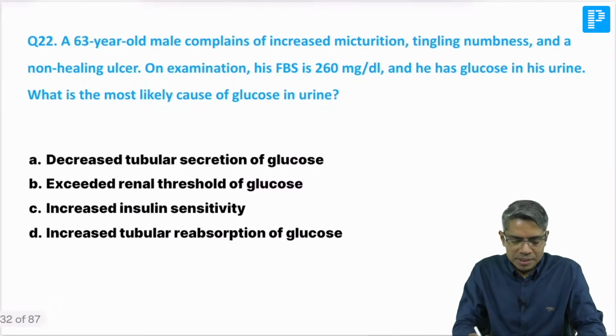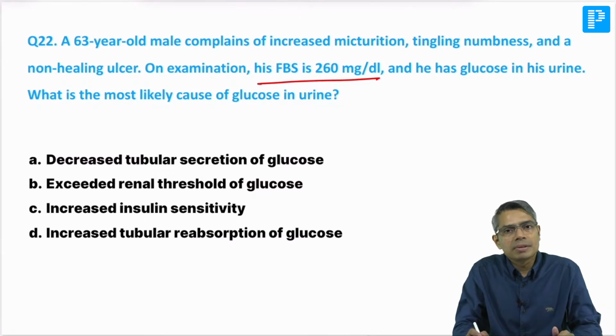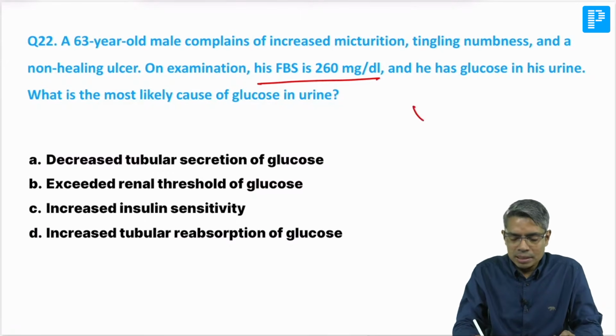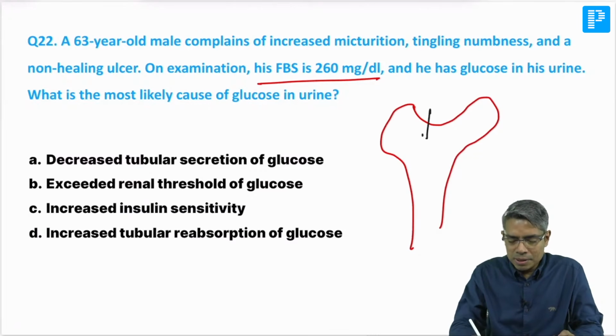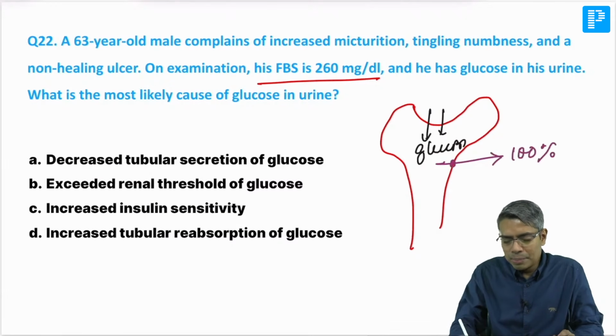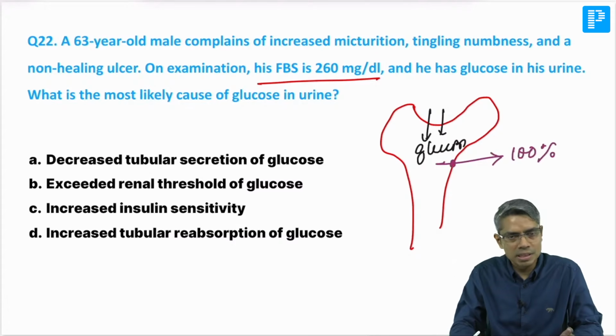Okay, after that, a 63-year-old man complains of increased micturition, tingling, numbness and non-healing wounds, with fasting blood glucose given. Here we all know that if this is the Bowman's capsule, there will be filtration of glucose. After filtration, we know that 100% of glucose is reabsorbed, because of the presence of SGLT2 and SGLT1.